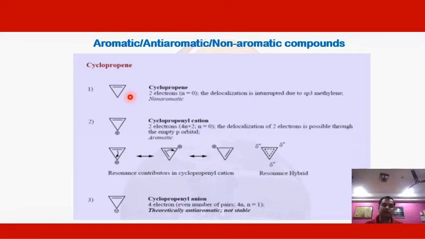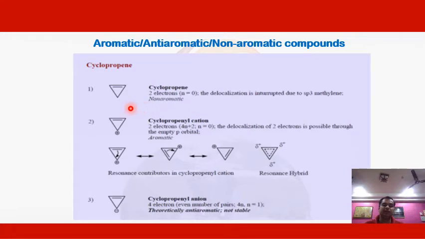But in this case there is no continuous pi electron cloud in the cyclic ring, because one sp3 hybridized orbital is also present. That interrupts the continuous pi electron cloud in cyclopropene. That's why this is not considered an aromatic compound, but rather an example of a non-aromatic compound, because it does not have a continuous pi electron cloud and so does not follow the 4n plus 2 rule.